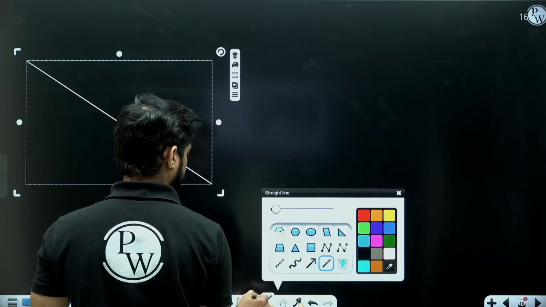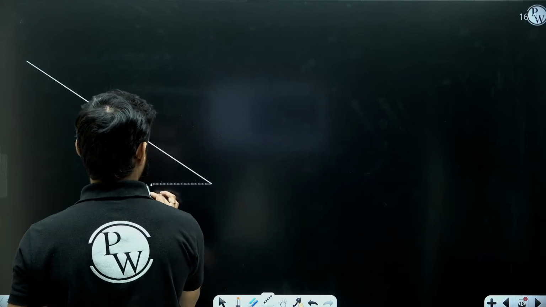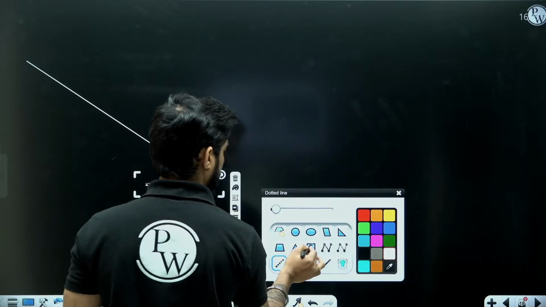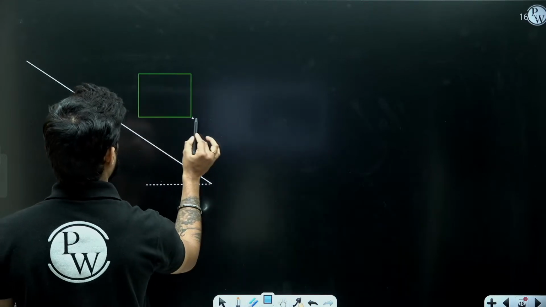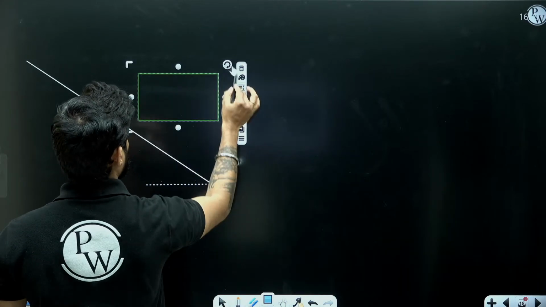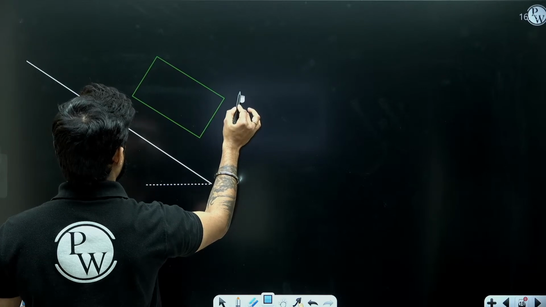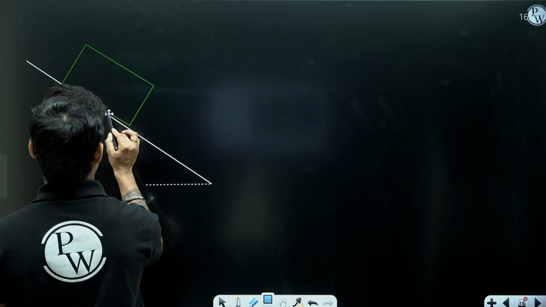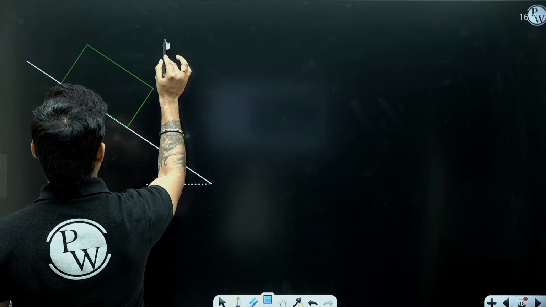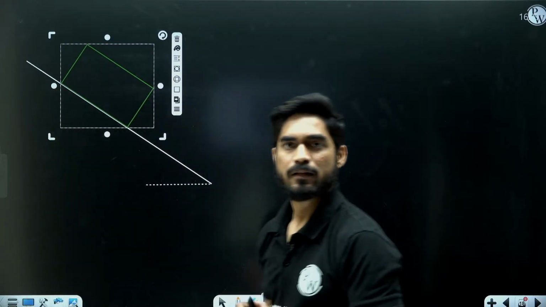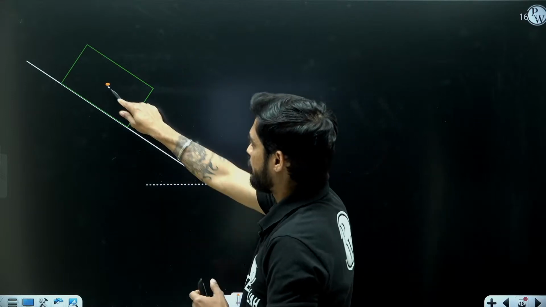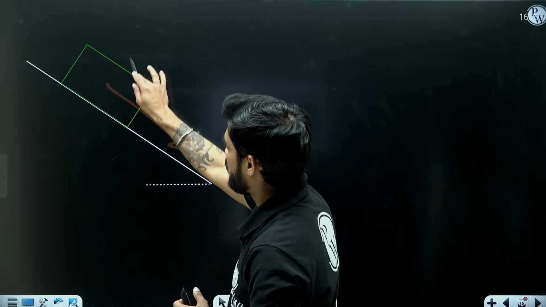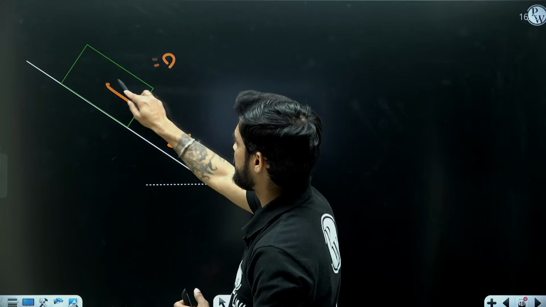So let's say this is that inclined plane. And let's say this is our box. Now what is happening is we are releasing this from the inclined plane from rest. Initial velocity is 0.